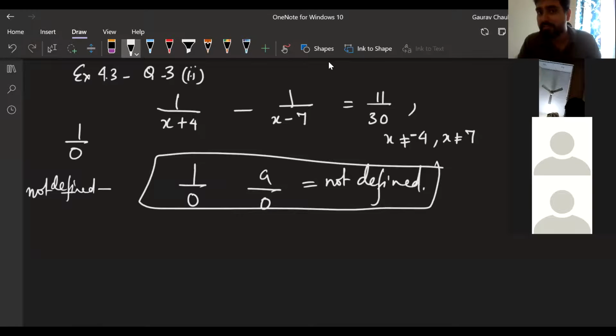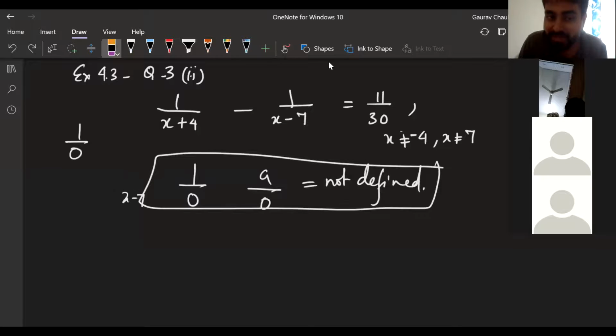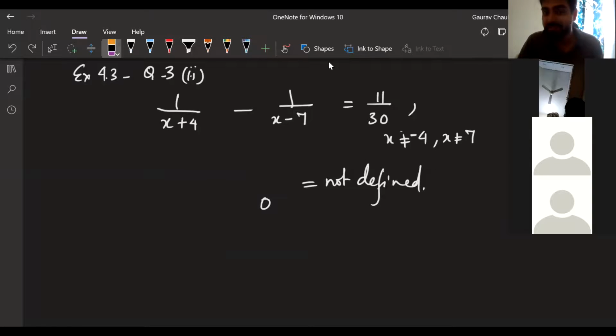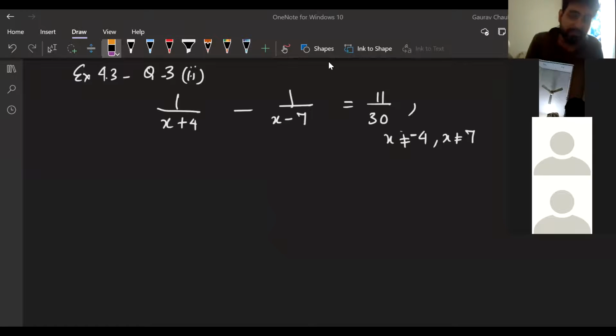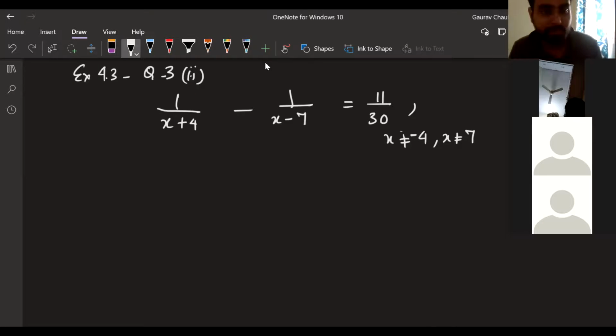It's not a number. And that's why I cannot put minus 4. Just like that, I cannot put 7 because this fraction will become not defined then. It is not defined. It's not 0. It's not 1. It's not all that nonsense you are remembering. Anything divided by 0 is not defined. Deepak, Tulsi, I would have given you 10 points right now if you had got that fact correct. We have talked about that fact a million times. Very disappointed by not remembering that fact over and over again.